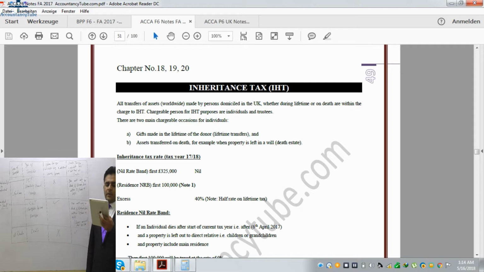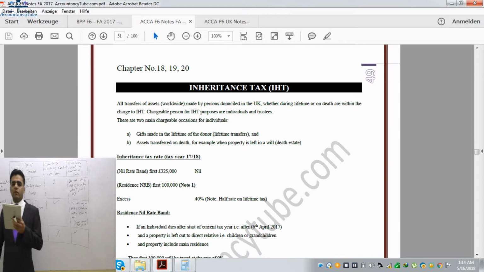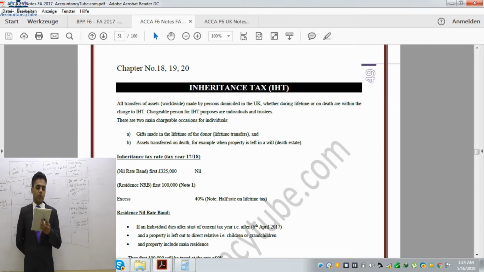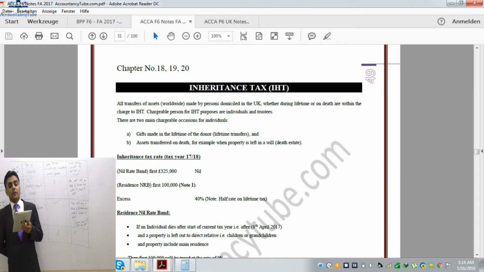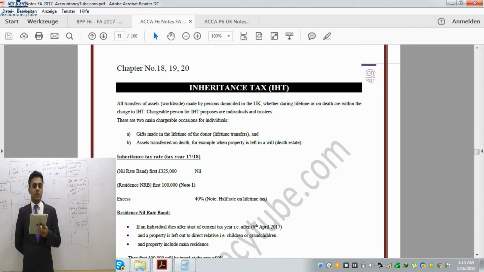Right, so after that it says inheritance tax, tax year 17-18. So for our current tax year, the nil rate band is £325,000. So on the first £325,000 you will not have to pay any tax. And you will also get a residence nil rate band. Now there is a new nil rate band for our current tax year. It was not in our syllabus in the previous tax year, so it is new.